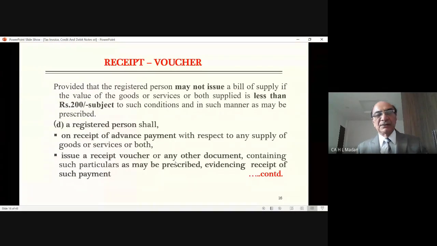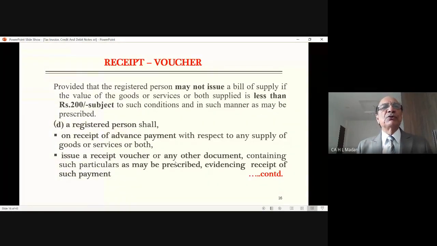Now, what is this? Just understand that sometimes you are selling such goods which are very important, which are scarce in availability, or which are at that point of time not available in your stock. But somebody comes to you and says, sir, I want to buy this thing. You say, sir, it is not in stock. If you want to buy, you just pay me some advance and come tomorrow or day after, I will give you this.